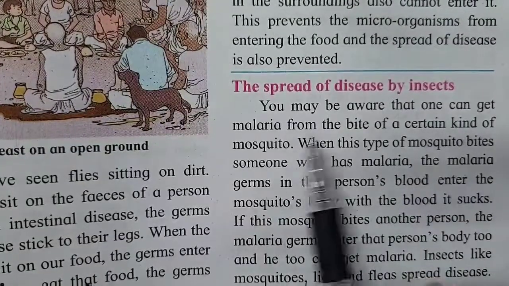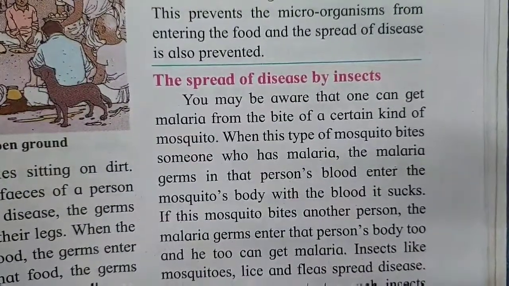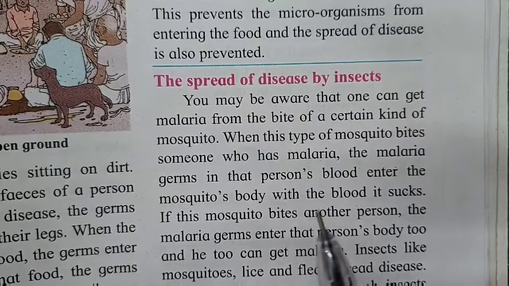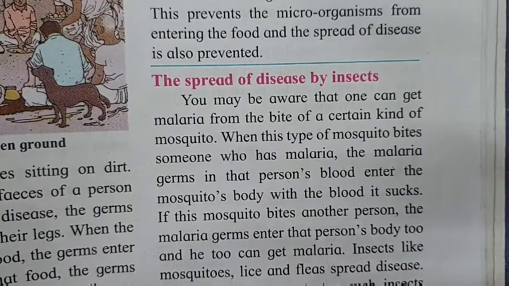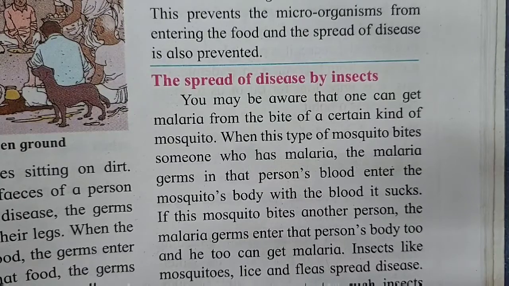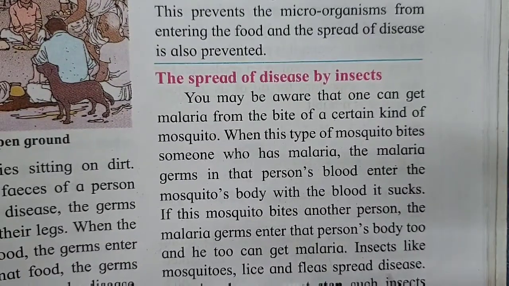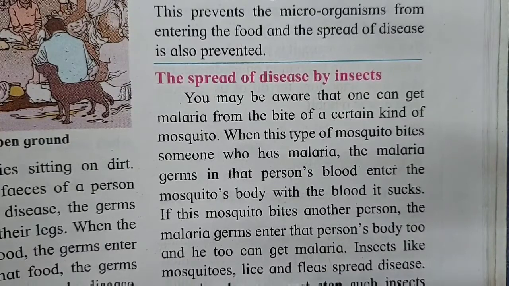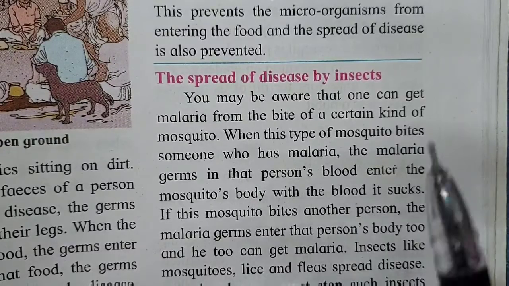So children, this means that a person who has malaria is having fever and has been detected with malaria. If a mosquito bites that person, the germs of malaria are now present in the mosquito's body. Now if this mosquito with malaria germs in its blood goes and bites a healthy person, that mosquito is injecting those germs into a healthy person's body. Understood? This is how malaria is spread through insects.